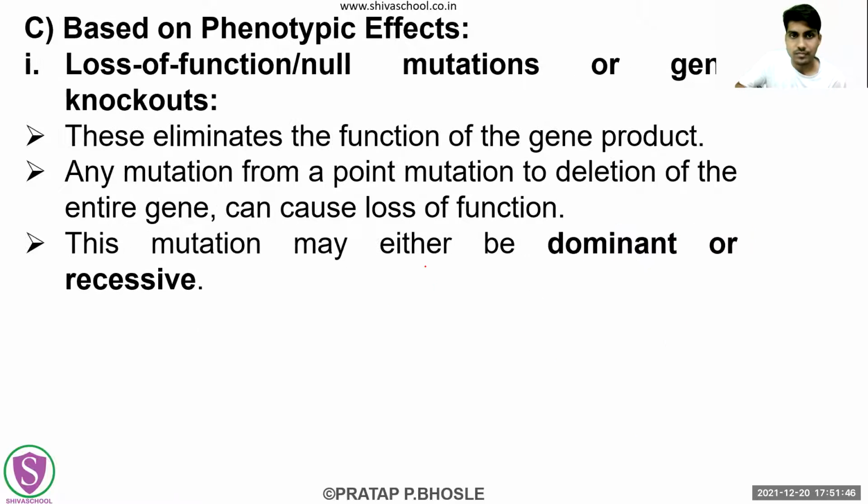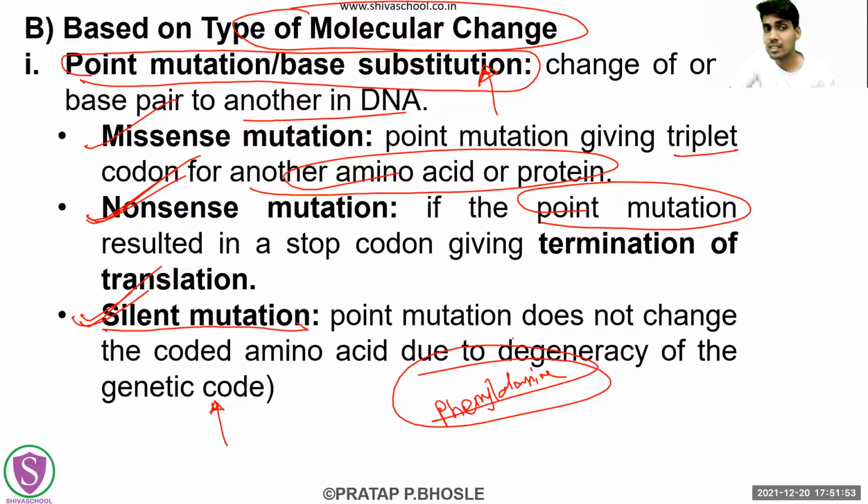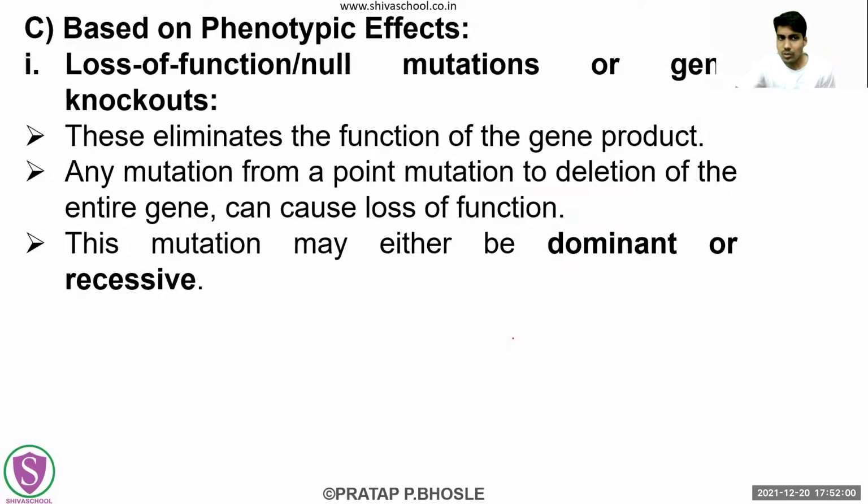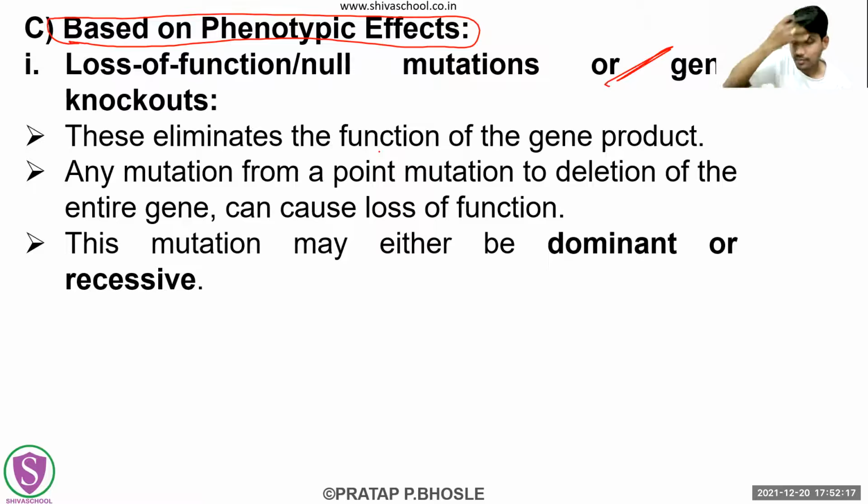Next is, the next part is, we have seen this classification which is based on the type of molecular change, that is, the point mutation or the frame shift. Now we are going to look at the classification of mutation based on the phenotypic effects. So let's see. The first type is the loss of function, or the null mutations, or gene knockouts. Okay, so many classifications. Let's see what it is.